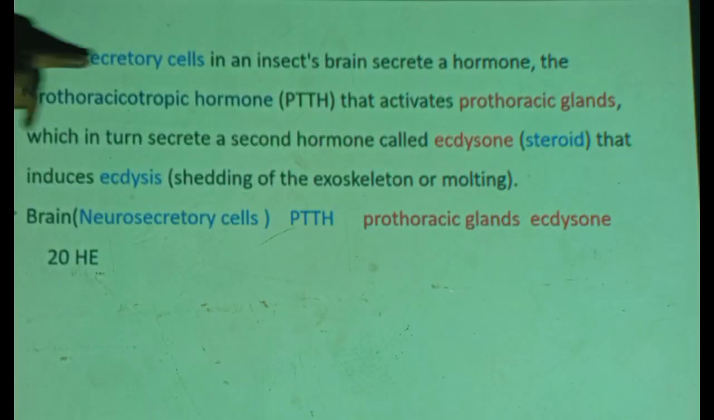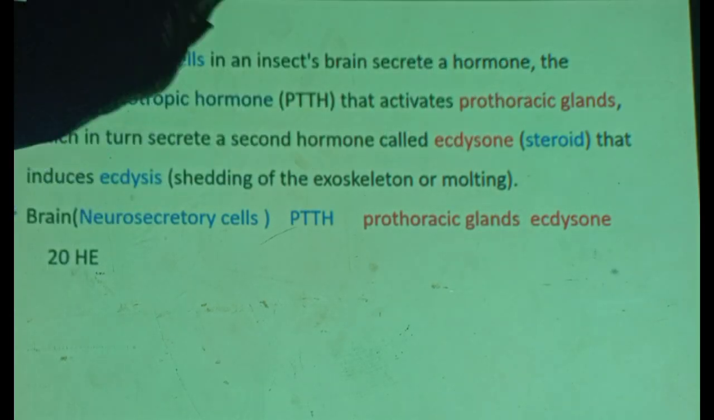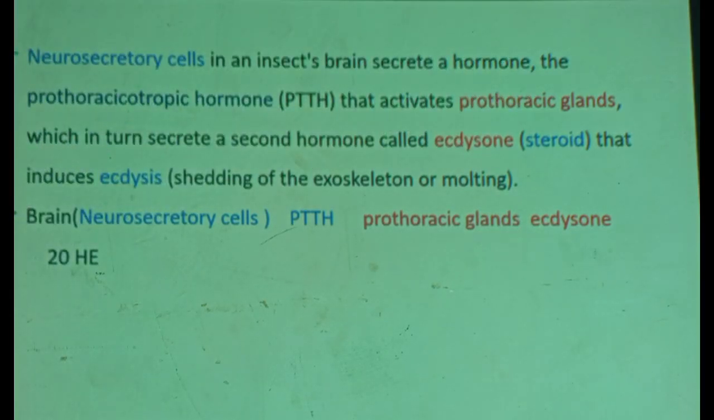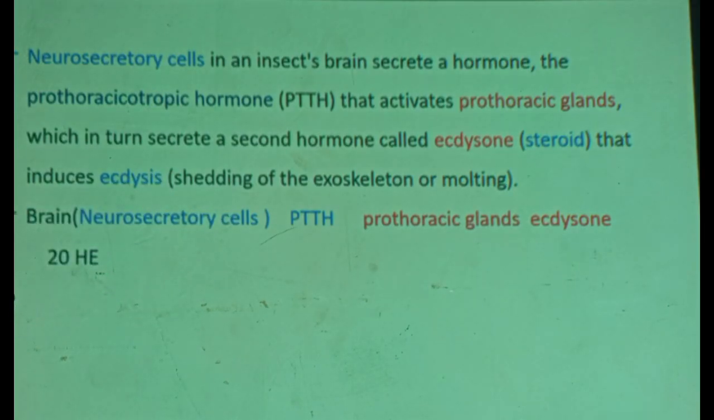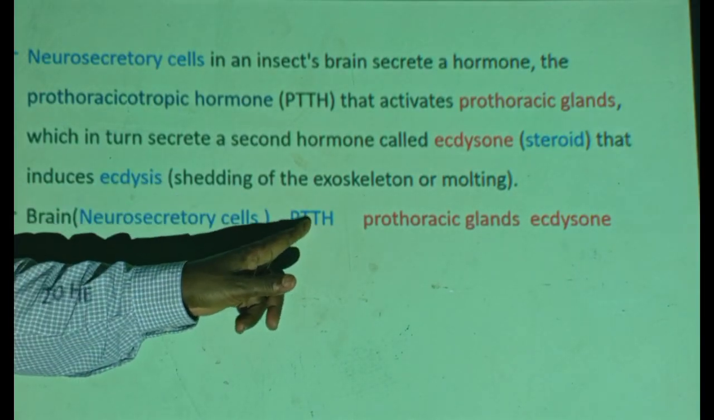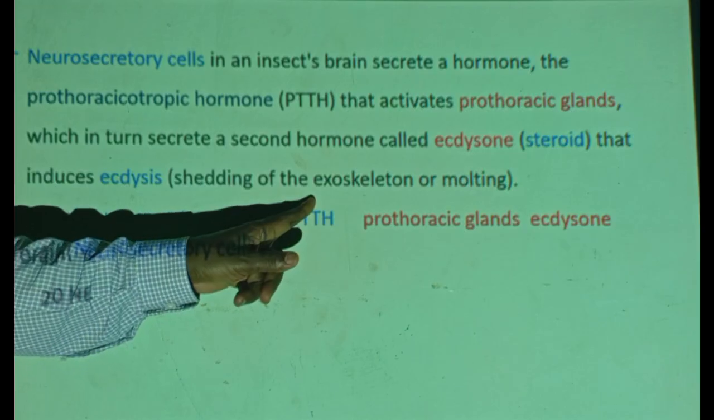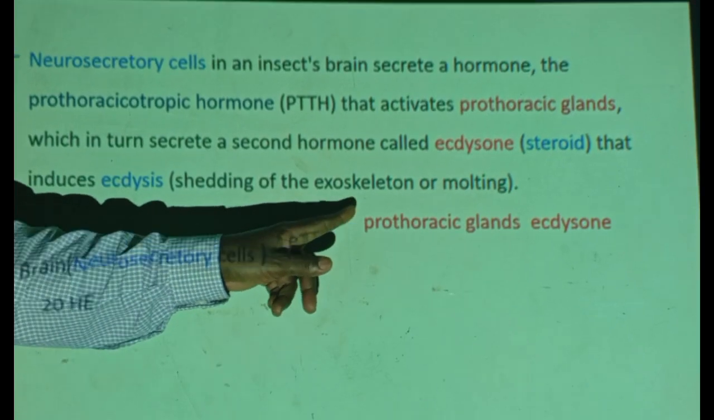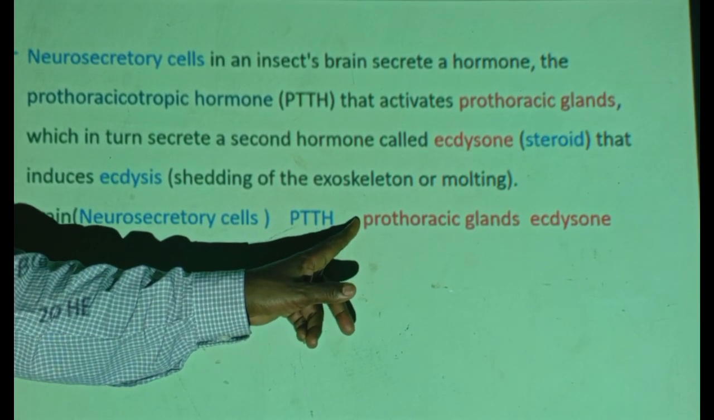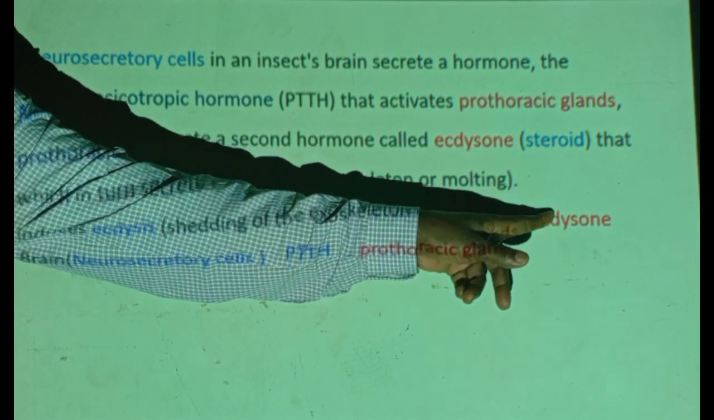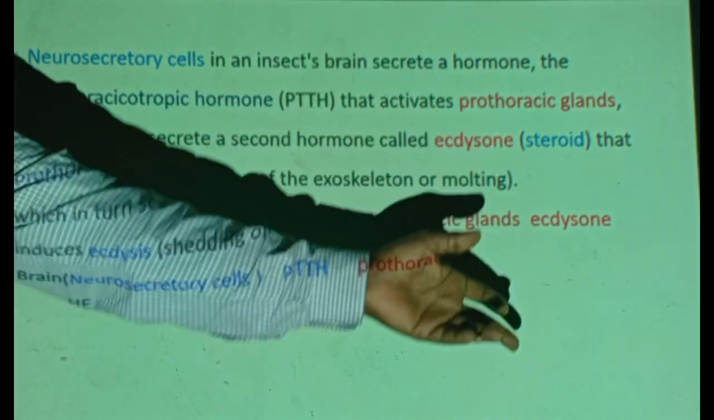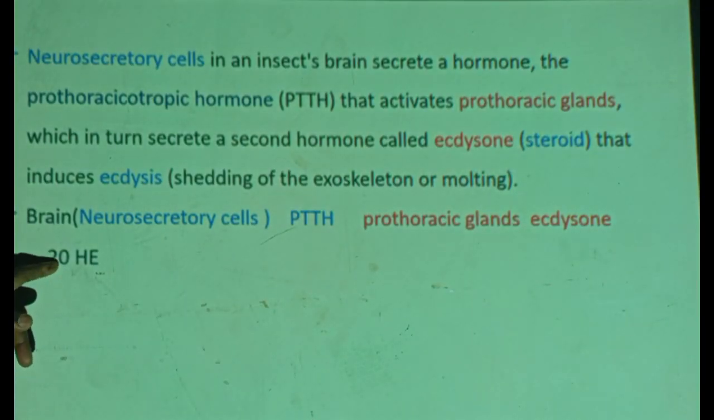You have to know neurosecretory cells in the brain. Then, prothoracic glands in the thorax. They are very important. You see, the brain's neurosecretory cells secrete PTTH. PTTH moves through blood into the thorax. In the thorax, prothoracic glands are stimulated to produce what? Ecdysone. Ecdysone is released into the blood, and when it reaches the cells